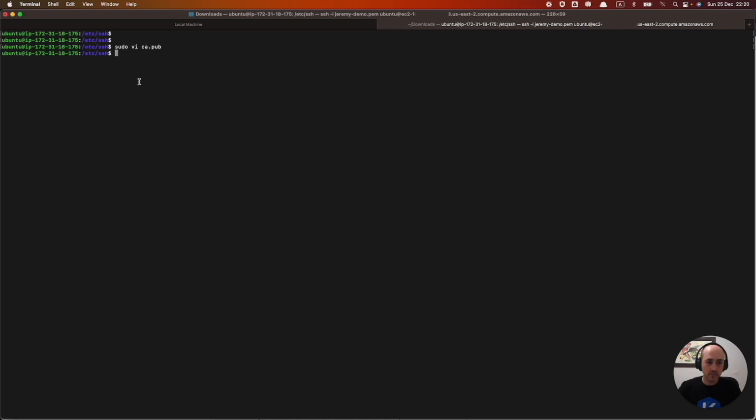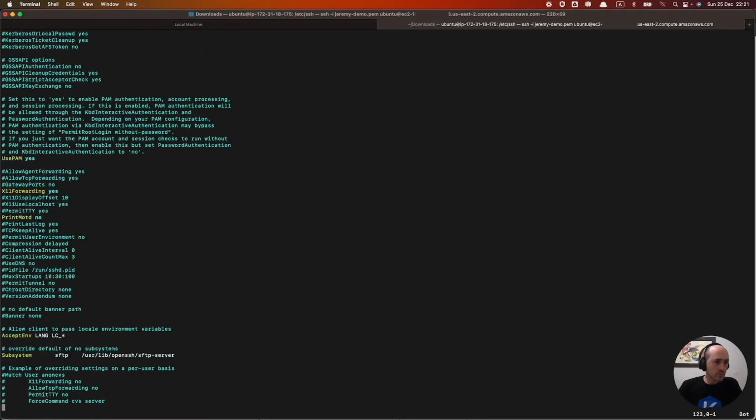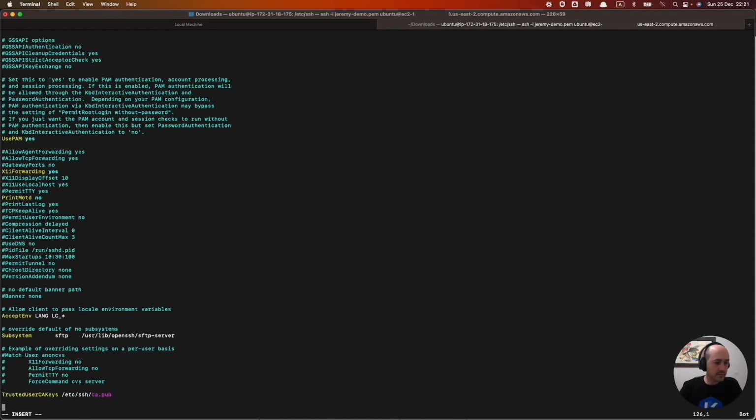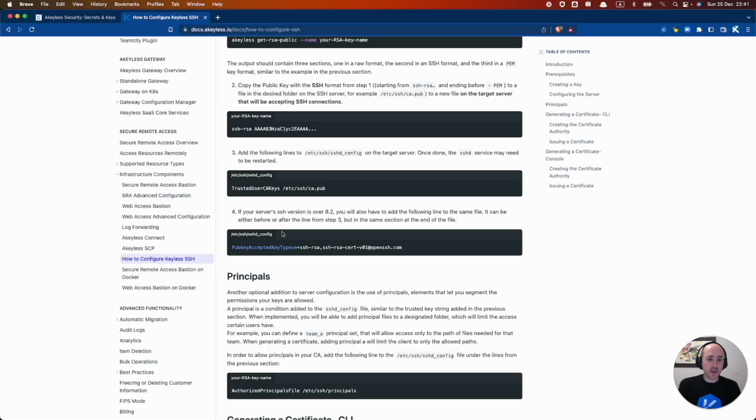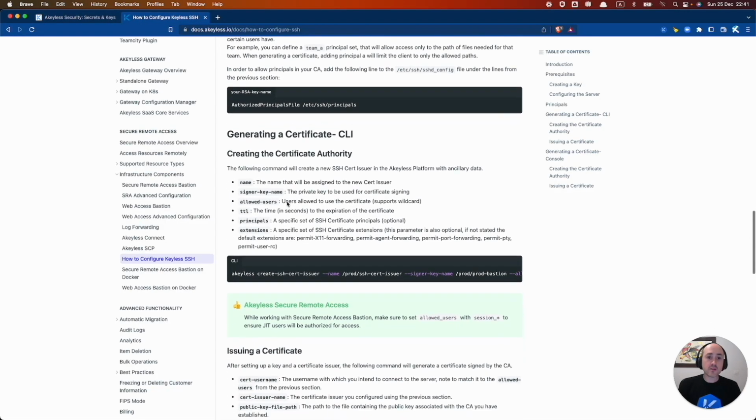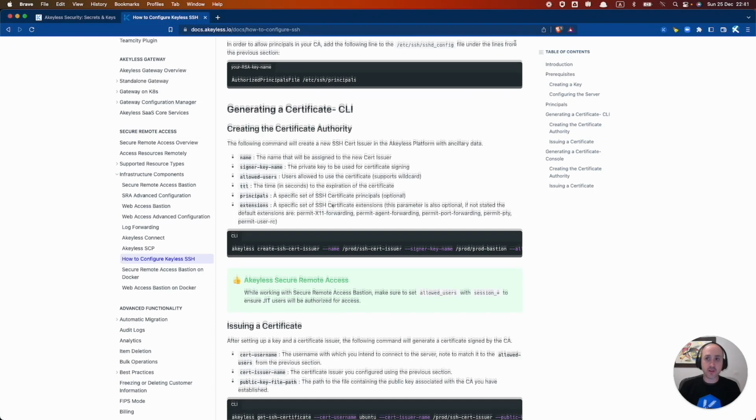So if we go back here, run sudo vi sshd config, we'll just go straight to the bottom, add that line, grab this next line, paste that in as well. Save that. And the last thing we're going to do here is just restart the SSH service, sudo service ssh restart. Great. And now we're ready to go ahead and create our certificate authority and then issue a certificate.